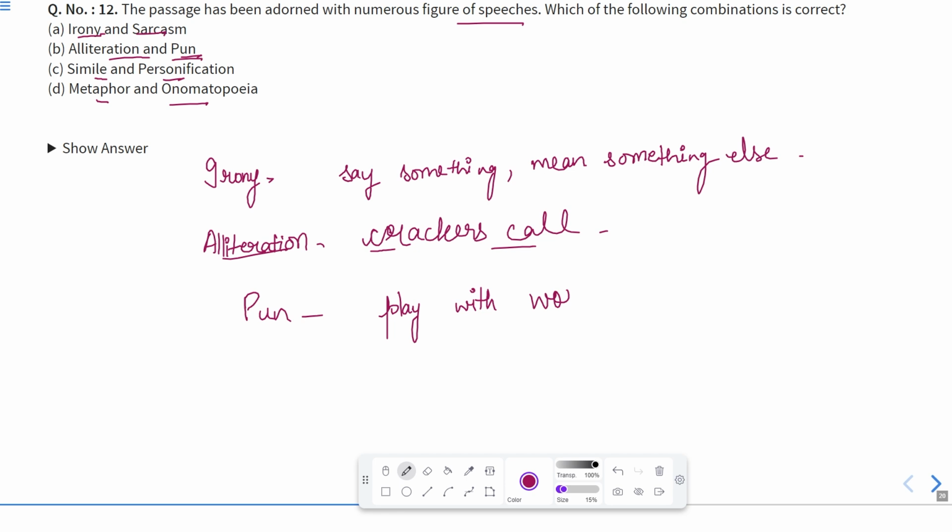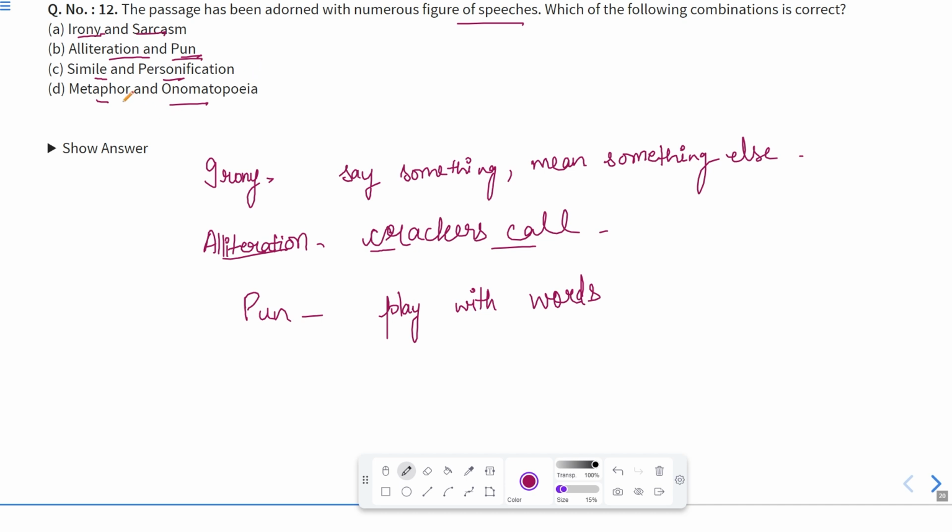Okay. Pun is a play of words, when someone plays with words. Okay, for example, if I say check, now check the check. Now check the check means investigate the check. Okay, so check the check. I want you to check me. So that check can be related with the word cheque.